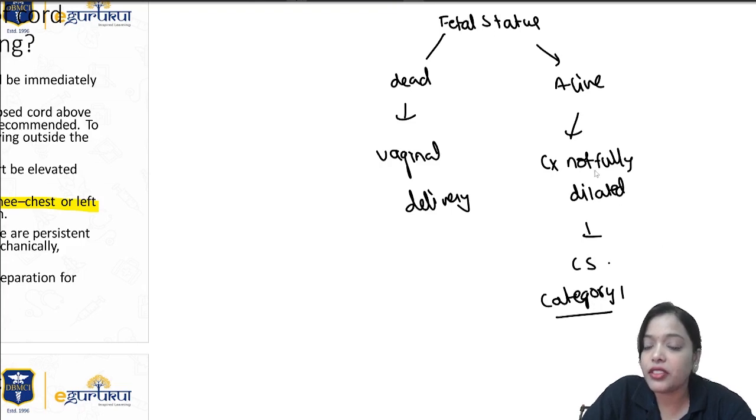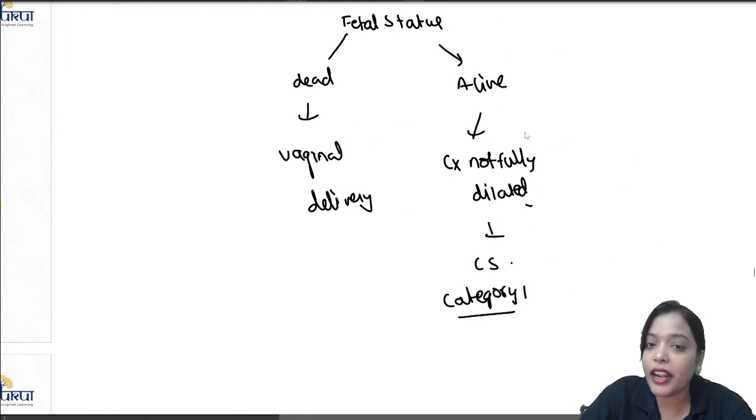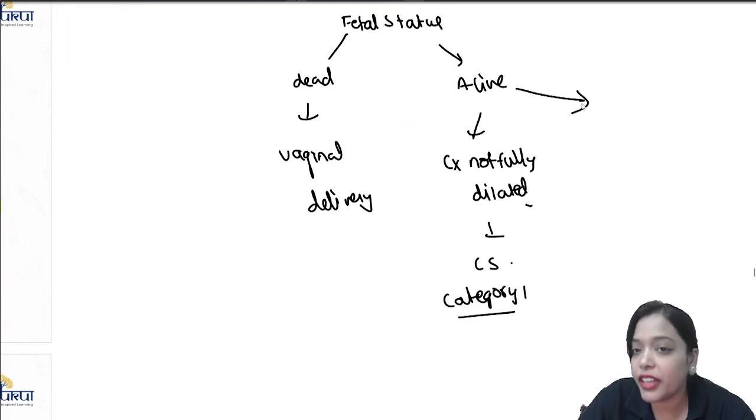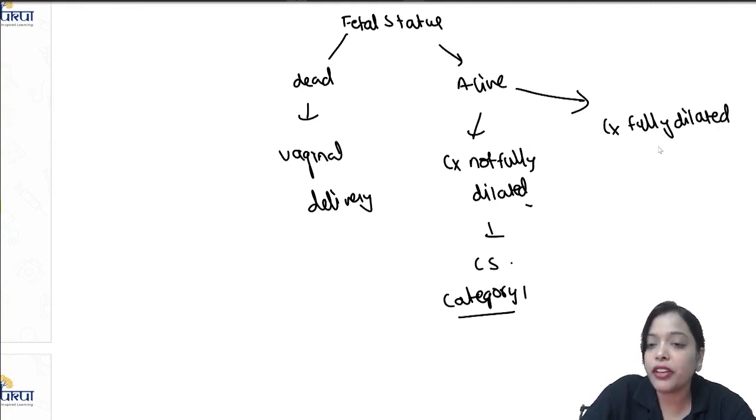Next, if the cervix is fully dilated and the attendant, the obstetrician, is confident enough, she can attempt either forceps or vacuum delivery. If it is alive and the cervix is fully dilated, you can go for a quick instrumental delivery.